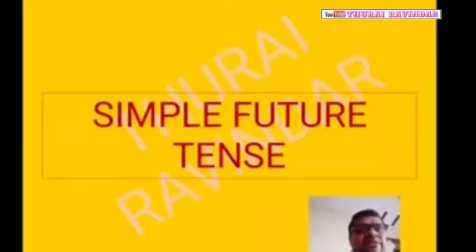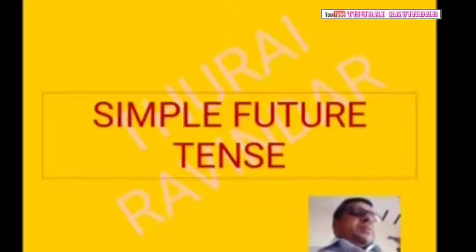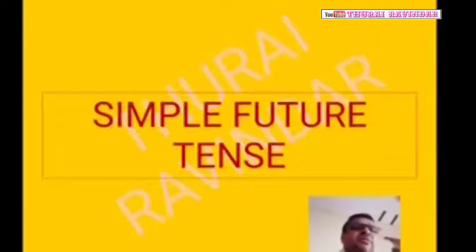Not only that, let us see how else we use the simple future tense. Predictions. When we talk about predictions also, for example, I think the Conservatives will win the next elections.